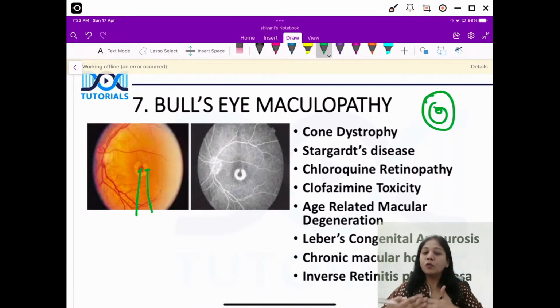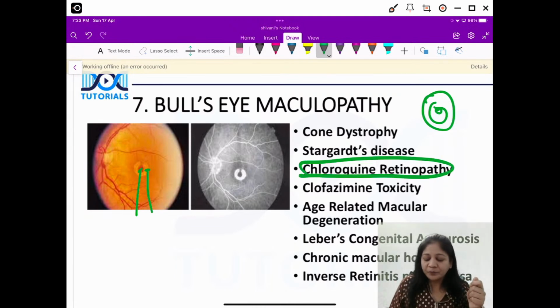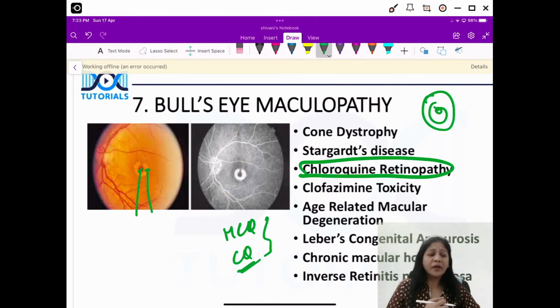Now here guys, I've written all the conditions where you can have that, but I want you to remember that chloroquine and hydroxychloroquine are the very important drugs. Now friends, the important thing to understand is that it is not a single dose or a very short term course which can result in this.